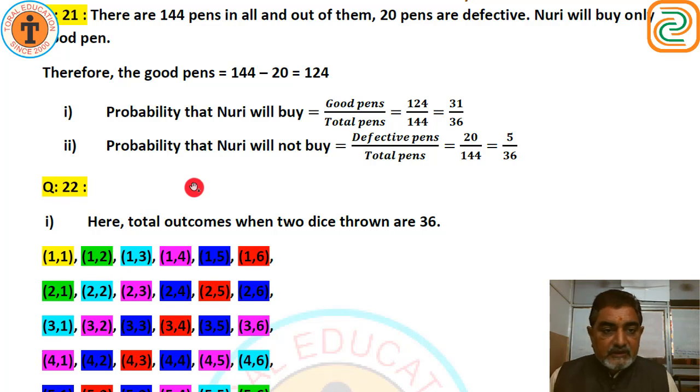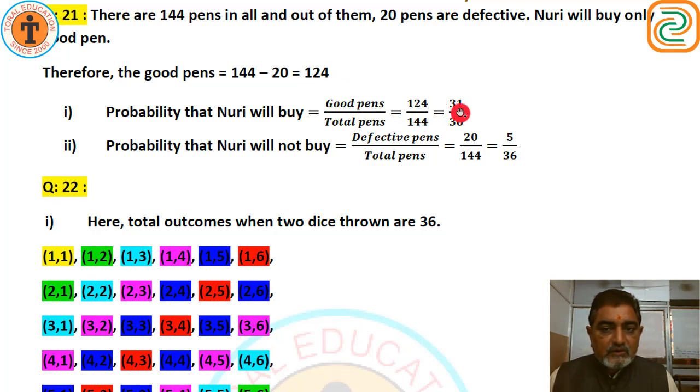Okay, so probability: total number of pens is 144 in all, out of them 20 pens are defective. So Nuri will buy only a good one. So 144 minus 20, so 124 good pens, total pens are 144.